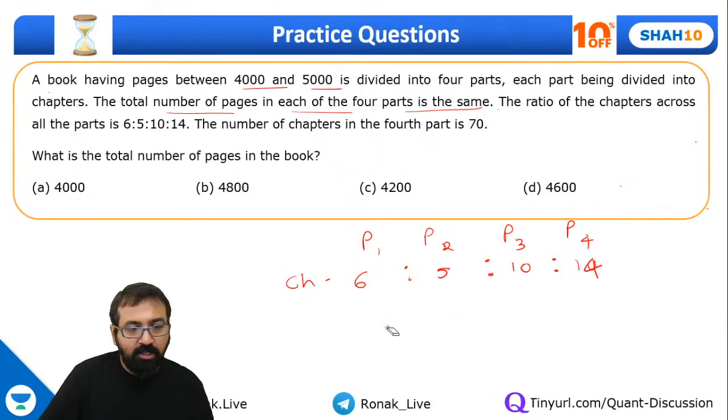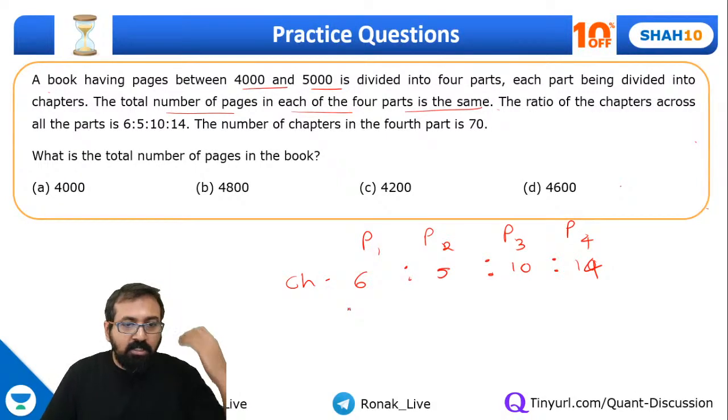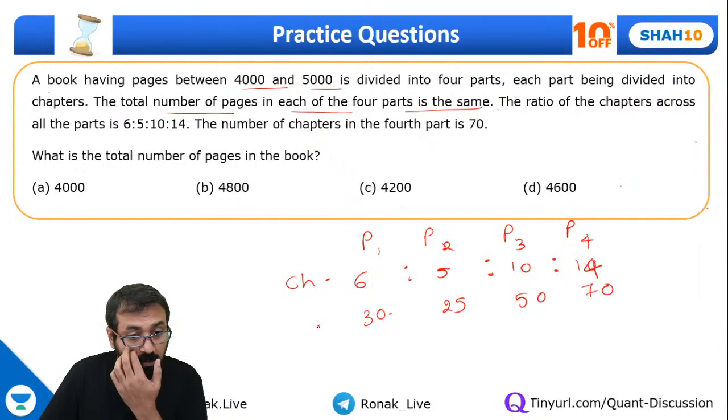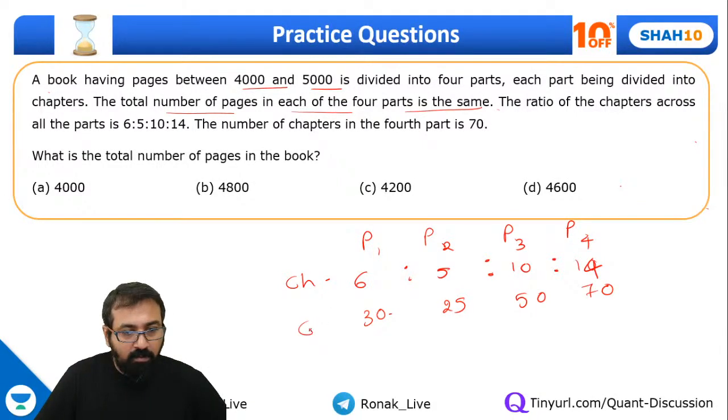Let me just write it this way. The number of chapters in the 4th part is 70. So there are 70 chapters over here. So can I say this should be 50? It's getting multiplied by 5. This should be 25. This is 30. And what is the total number of pages in the book? Now, these are the chapters, total number of chapters. Now, pages per chapter.